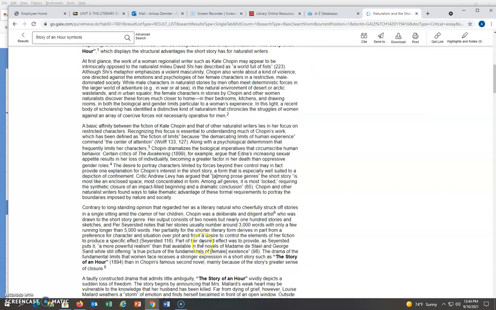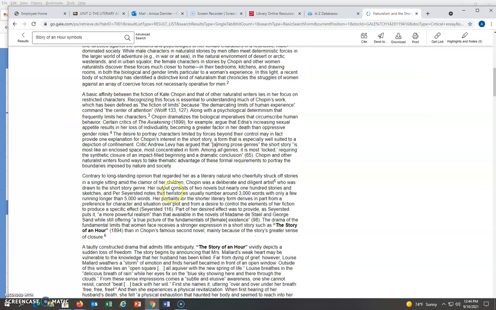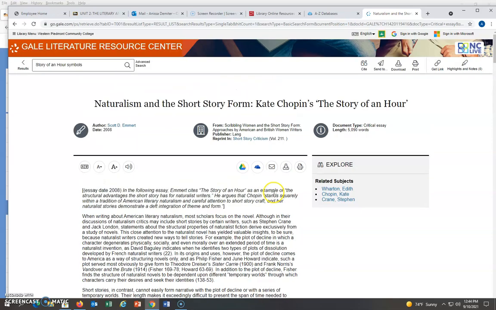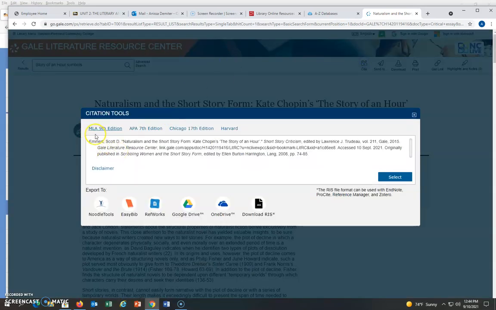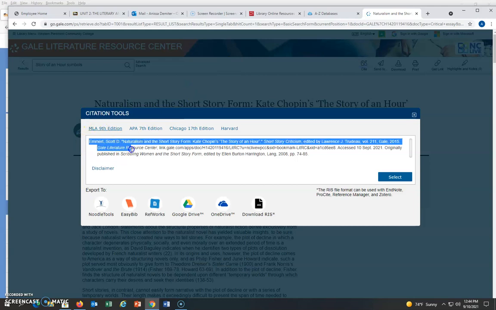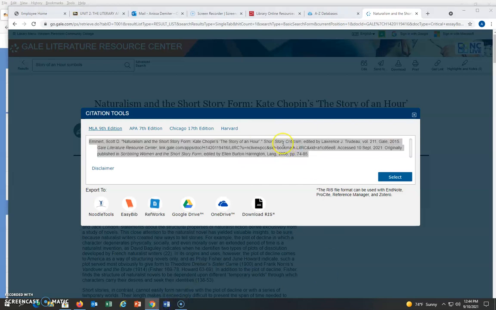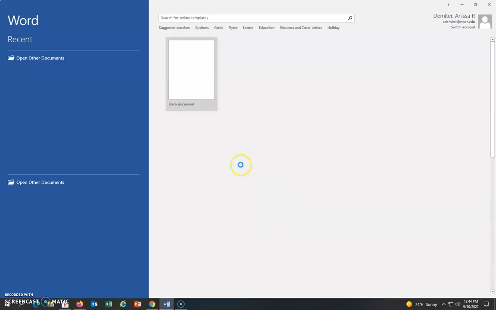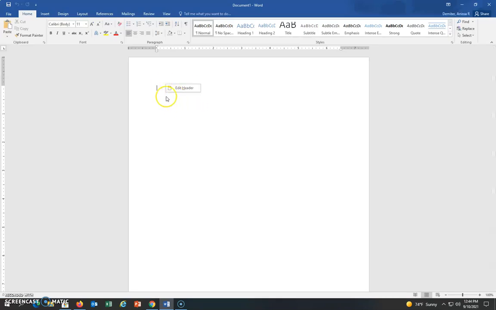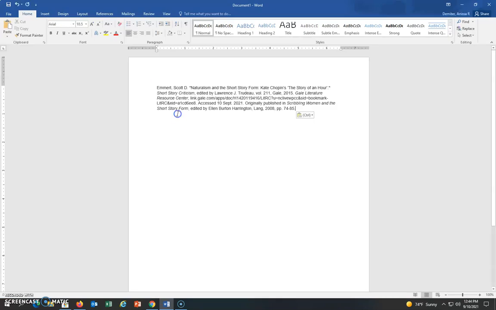And if I find one, then I'm going to make sure I write down a quote or something, in correct terms, correctly punctuated and spelled, and I've got everything with it. And then if I want to use this, in order to cite it, you go right here to the Cite tool, click on it, and then it will automatically come up to MLA 9th edition, which is the most recent edition of MLA. And all you do is just copy and then pull up a Word document to start your works cited page, and you paste it.